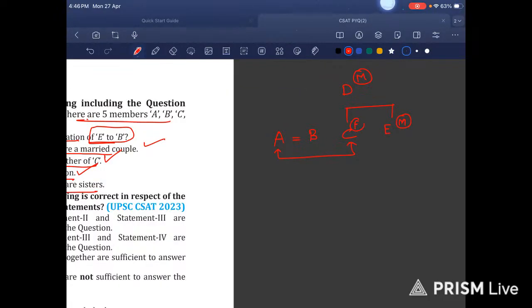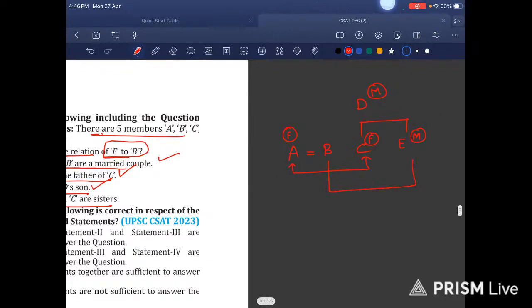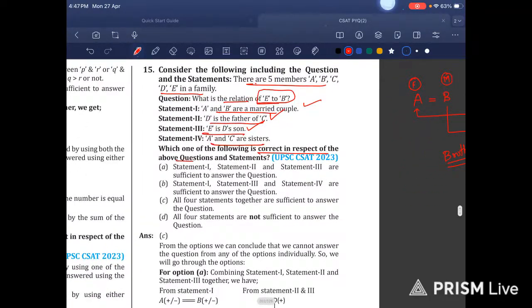That means this is female and this is also female. Okay, and it is asking me what is the relation of E to B. This will be male, and this would be male. That will be his wife. This is male. This would be brother. Let me just check. This would be brother-in-law, right? This would be brother-in-law. And it is asking which statements are required to answer this question.